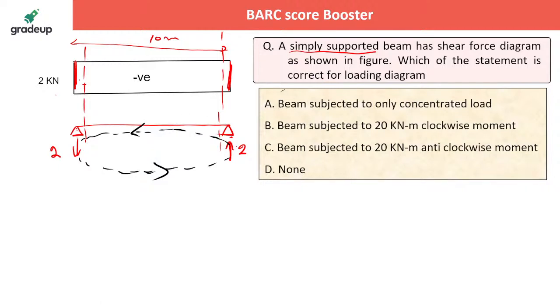If you have a moment of, suppose, any M, as I told you, net moment divided by length of the beam. So M by length of the beam, 10, equals 2. So you know that M is 20. So that 20 kilonewton meter is acting here, that too in a clockwise direction, very specifically, because reactions are generating a moment anti-clockwise. So a clockwise moment will be acting over the beam.